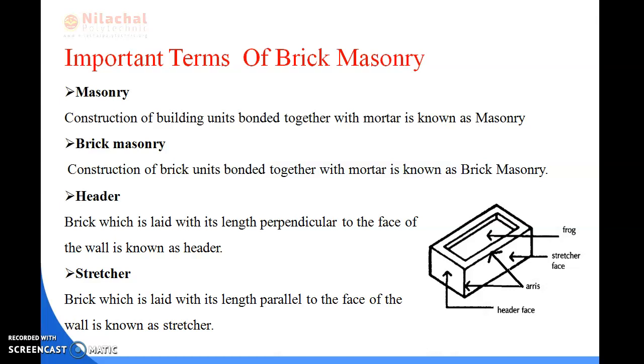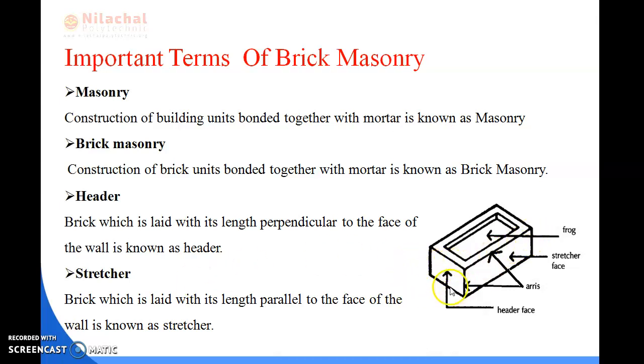Next, that is header. Header means the brick which is laid with its length perpendicular to the face of the wall. Okay, you can see here the images of the header face, and these are the images of the stretcher faces of the brick. Next, that is the stretcher. What do you mean by stretcher? The brick which is laid with its length parallel to the face of the wall is known as stretcher. You can see the images I have shown here.